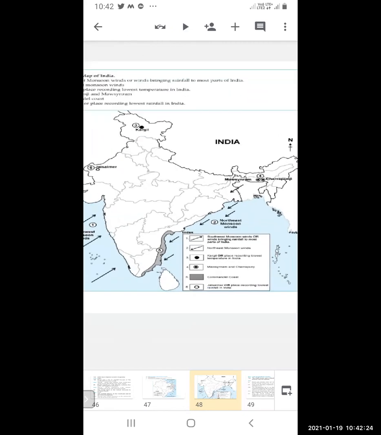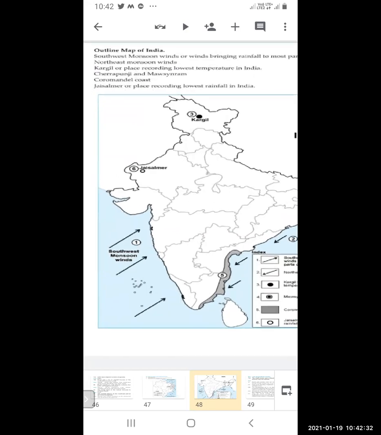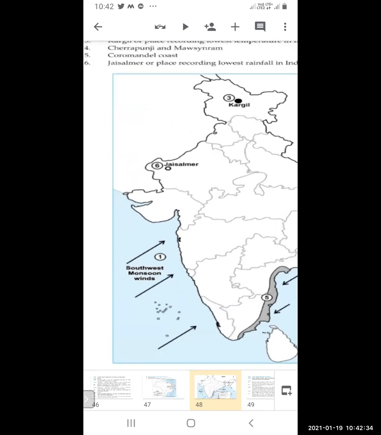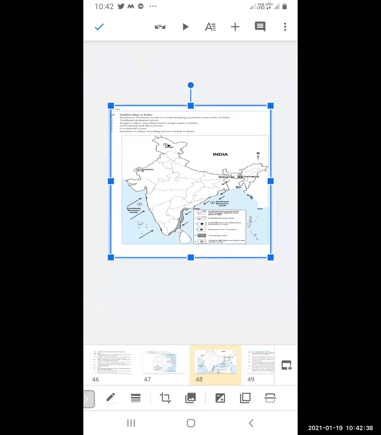Then Jaisalmer, the place recording the lowest rainfall in India. It is just a small circle. It is Jaisalmer, the place recording the lowest rainfall in India, and it is 6th number. So you can see there in the west and towards the north, Jaisalmer is marked over there, which receives the lowest rainfall.